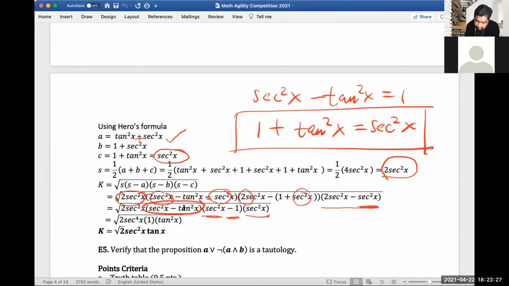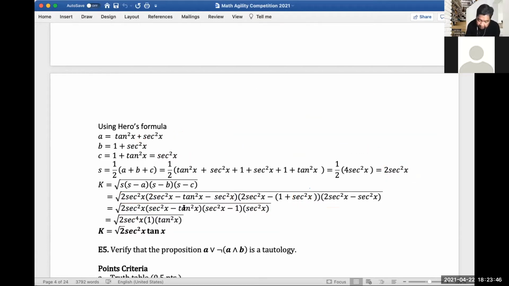And then this second, this is the tangent part here. And then this second squared, I added to the second squared in front. I multiplied it, so you have secant to the fourth power, which is now here in the front. Let me just clear it. And then you have the tangent squared, which comes from this identity here. So if you get the square root, so square root of 2, secant square root of x, tangent of x. So this would be your area.